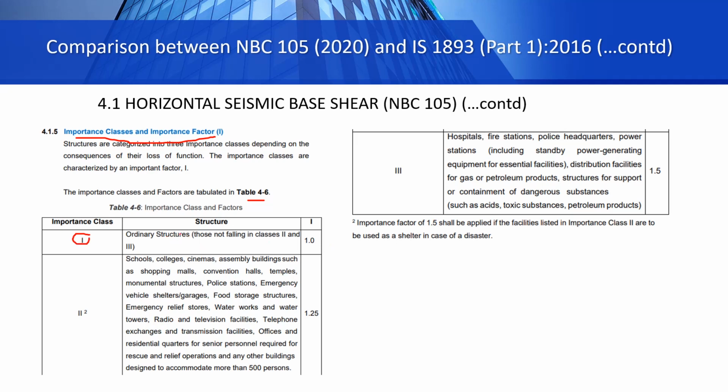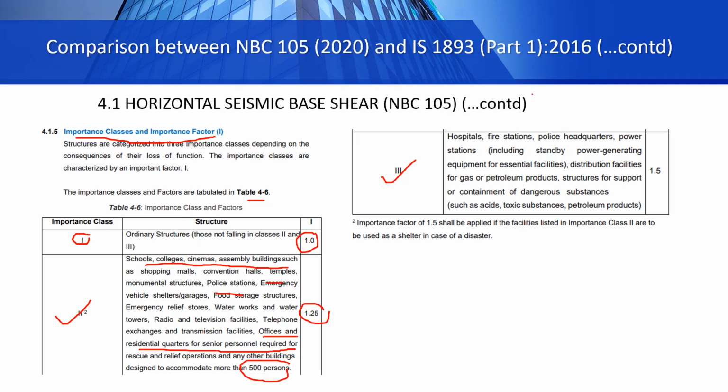That means all those structures except those falling in classes 2 and 3 have importance factor 1. For schools, colleges, cinemas, assembly buildings, temples, police stations, and other types of structures, you can look here. The importance factor is 1.25. It says offices and residential quarters for senior personnel required for rescue and relief operations, and any other buildings designed to accommodate more than 500 persons.